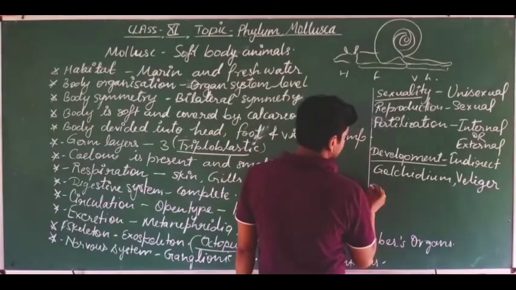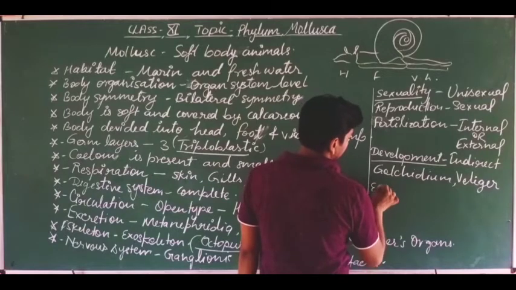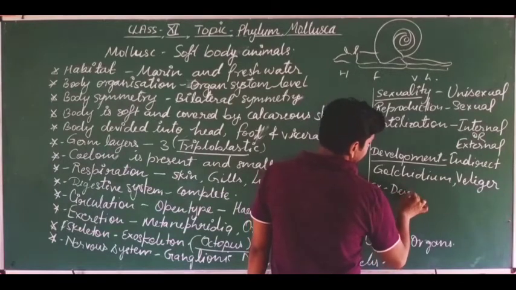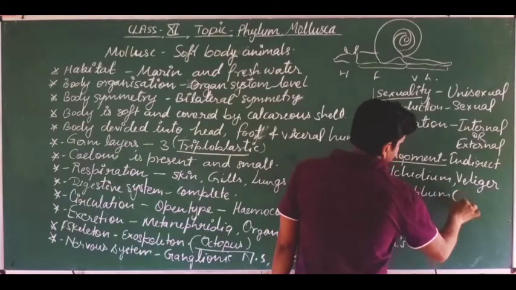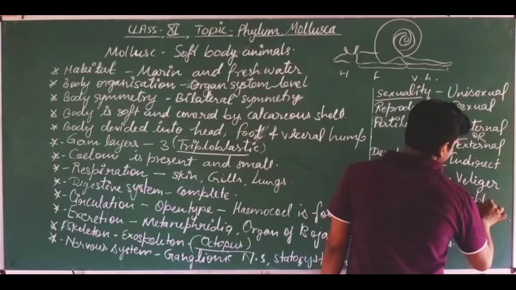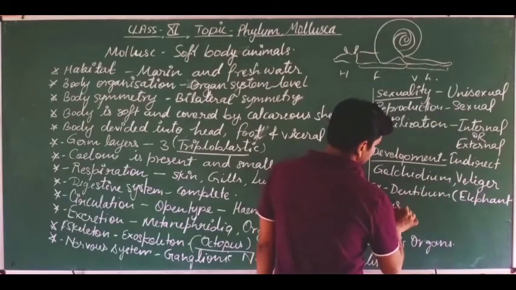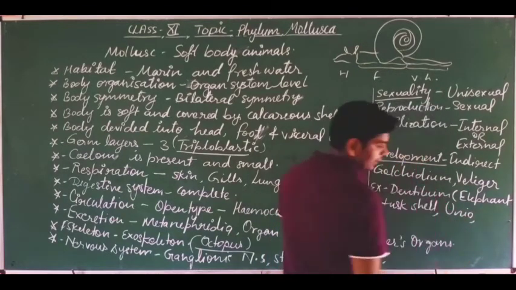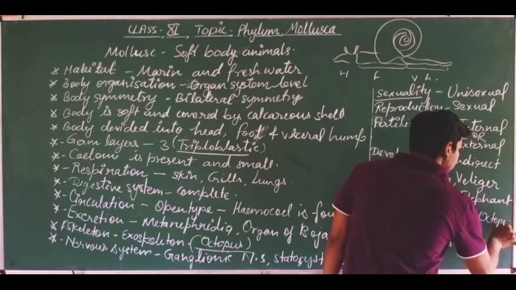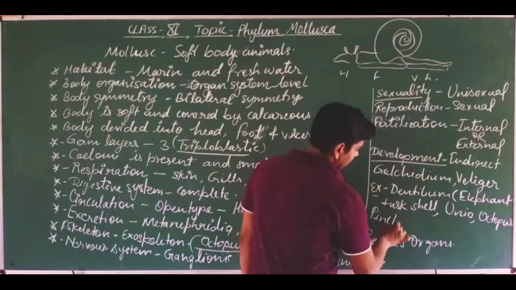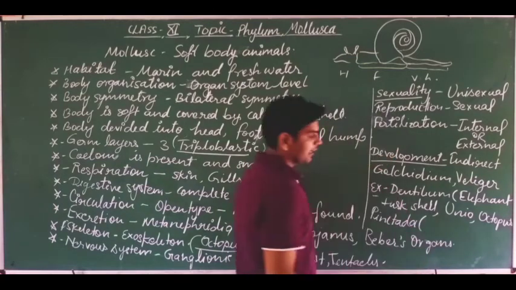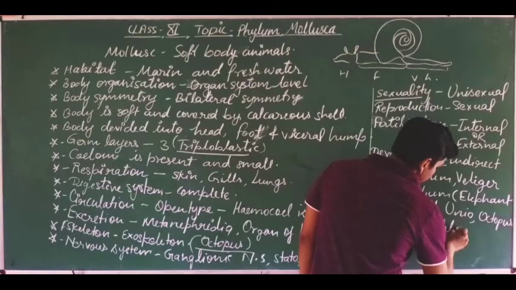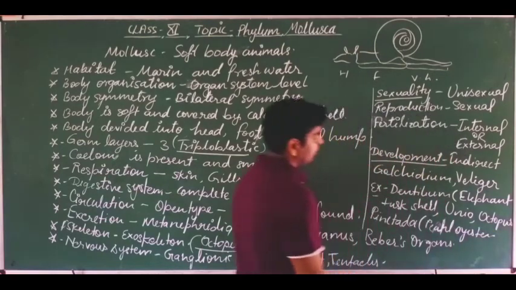Dear friends, what are the examples? Examples are Dentalium, known as the elephant tusk shell, Unio, octopus, and Pinctada. Pinctada is the scientific name of the pearl oyster.